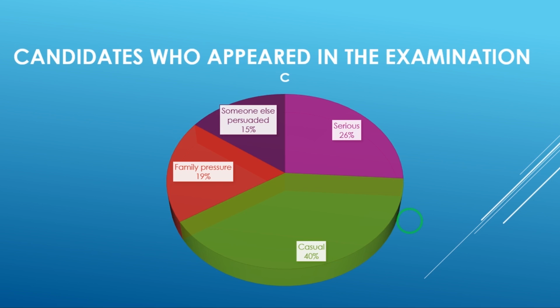On the basis of denial hypothesis, in every competitive examination, only 26% of the candidates are serious candidates. There are 19% candidates who are appearing for the examination due to family pressure, and 15% of the candidates have been persuaded by either friends, family or societal pressures that they had appeared in this examination, and 40% of the candidates are casual candidates. You can say casual candidates because they are not serious about this examination. So the competition is only among the 26% of the candidates.